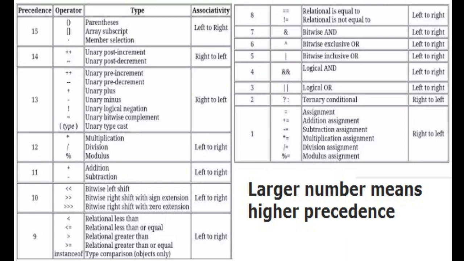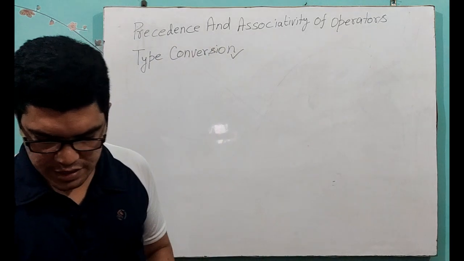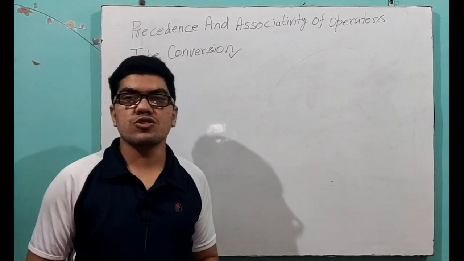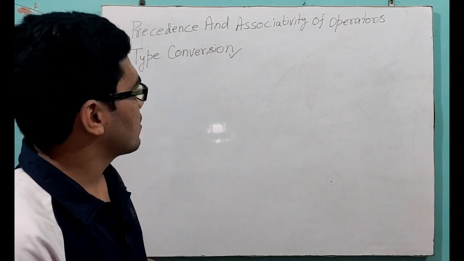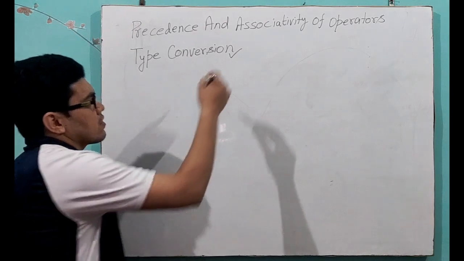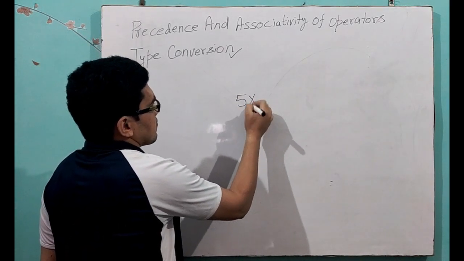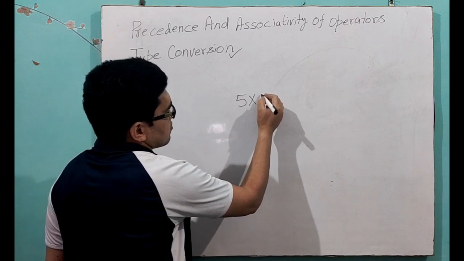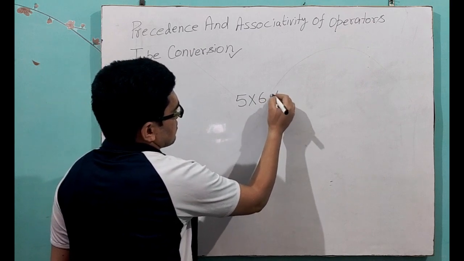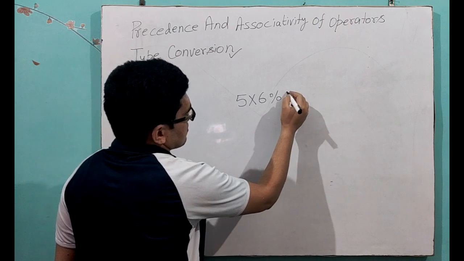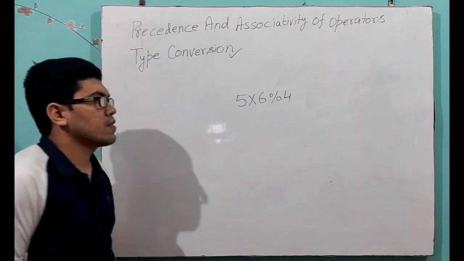Okay students, now the next concept is associativity. Okay, let us take an example: 5 into 6 modulus 4.